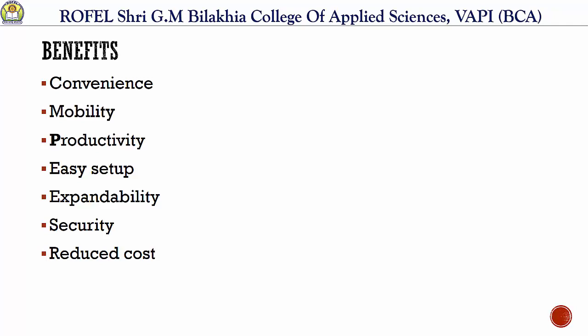Now next one is productivity. Wireless access to the internet and to your company's key applications and resources helps your staff get the job done and encourages collaboration, right? Using a wireless network, your employees can access your key applications and resources from anywhere, and it helps your staff to get the job done, right? So that is productivity.